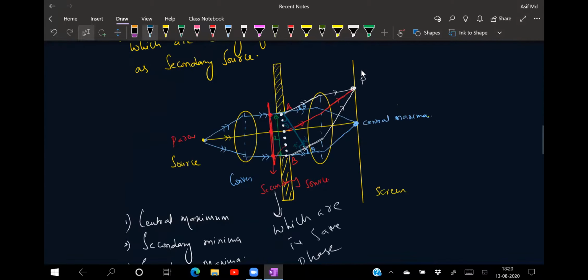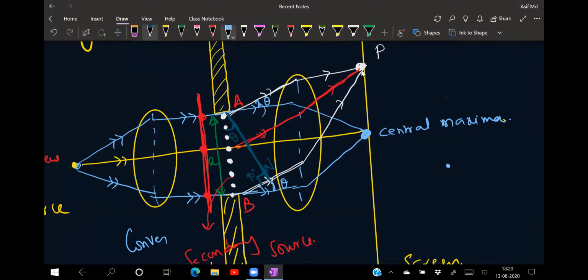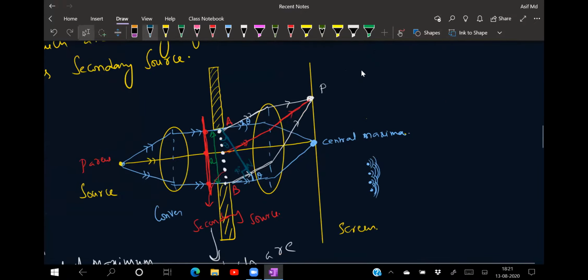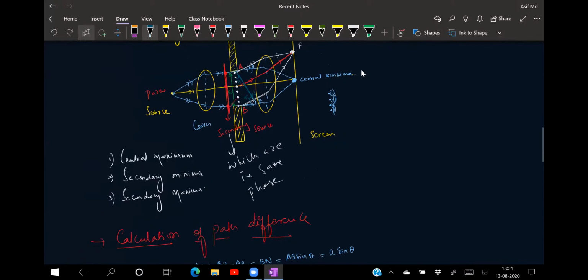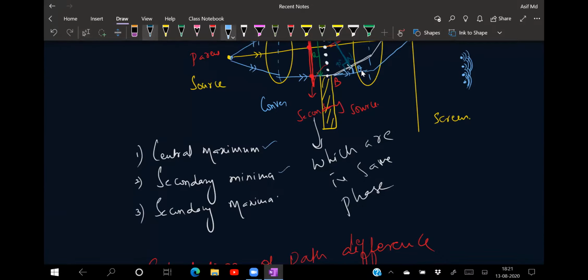Because here we don't have two different slits. From one single slit only, all the wavefronts which are going out are acting as secondary wavelets. That means the first wavelet and second wavelet, they are interfering. This parent source, these are going like this and they are interfering right now, isn't it? So there is interference between this first wavefront and second wavefront. In the same way, the third wavefront and fourth wavefront, these spherical wavefronts which are going, they are undergoing interference right now. Because of the single slit, we're talking about only either the central maxima, secondary minima, or the secondary maxima, isn't it?